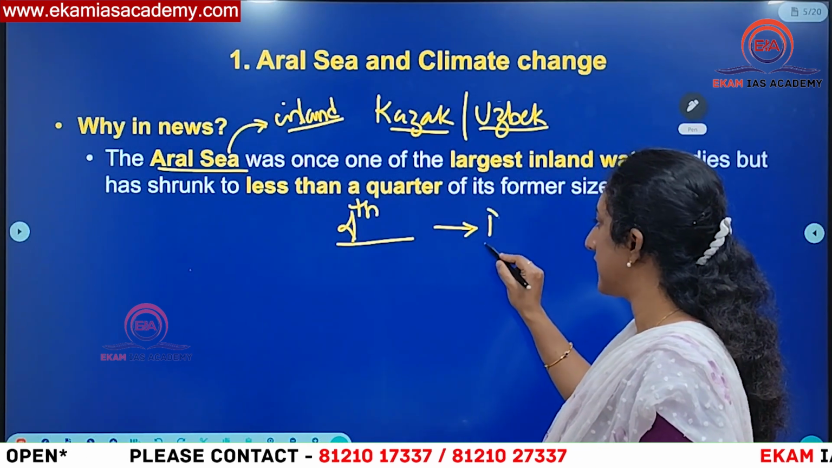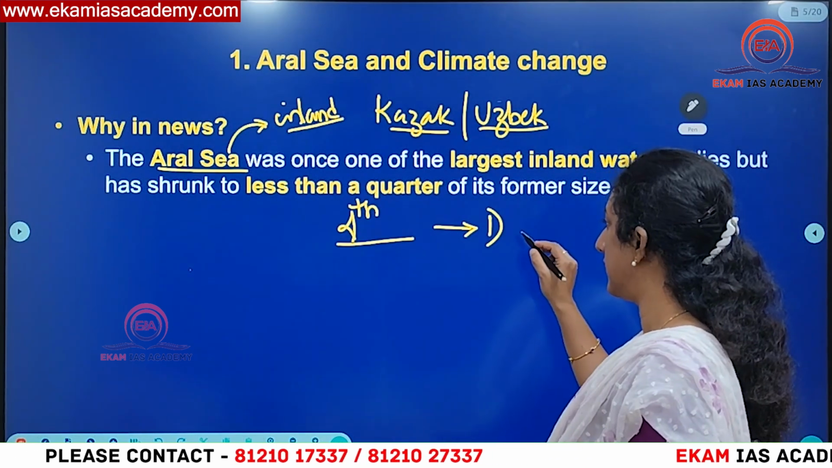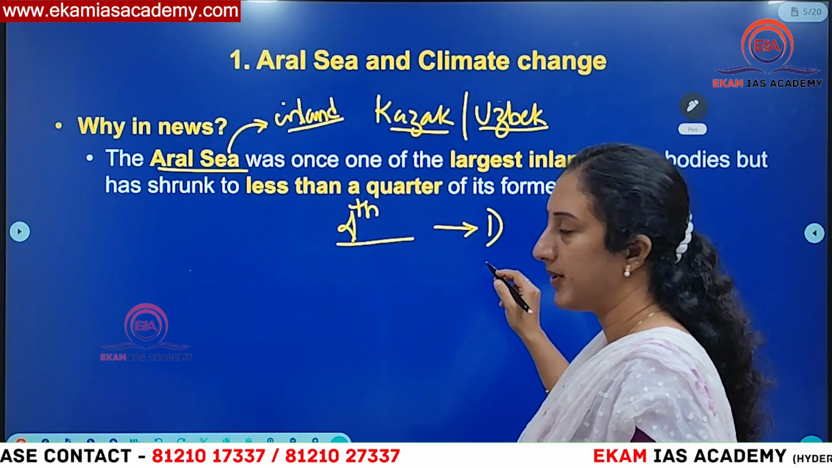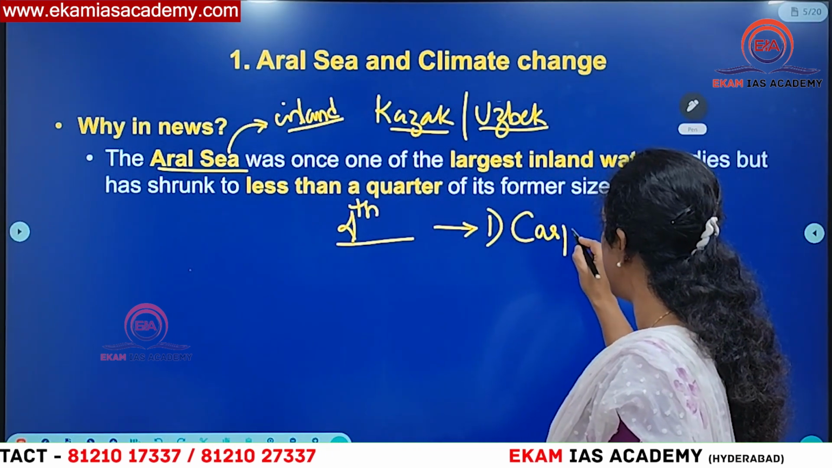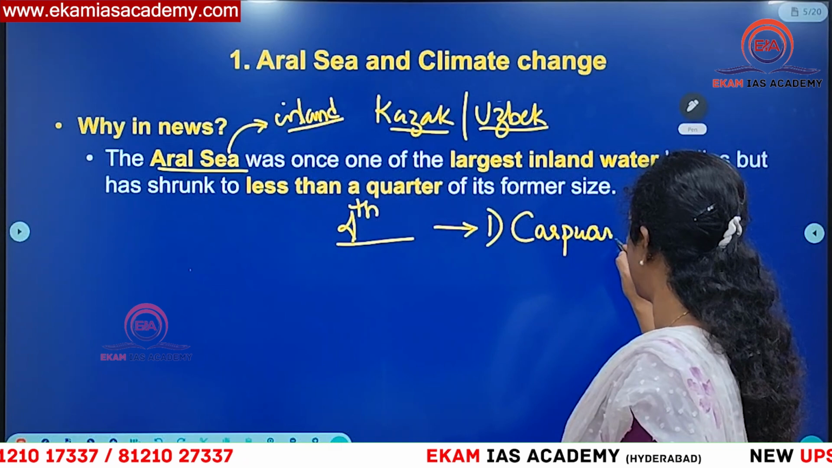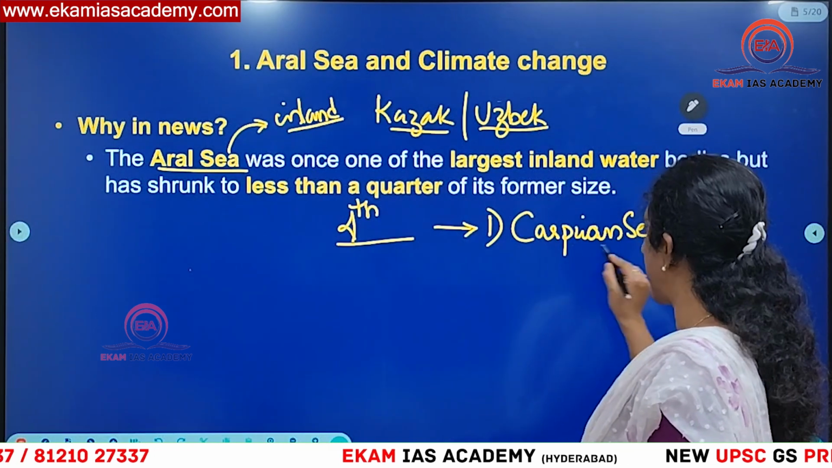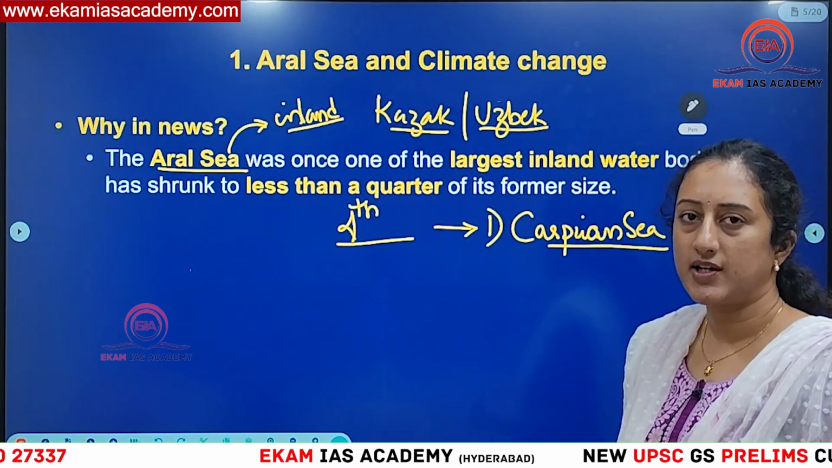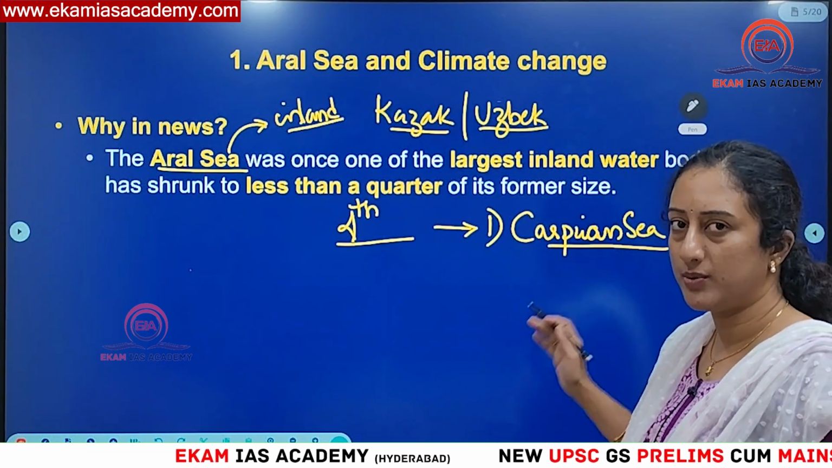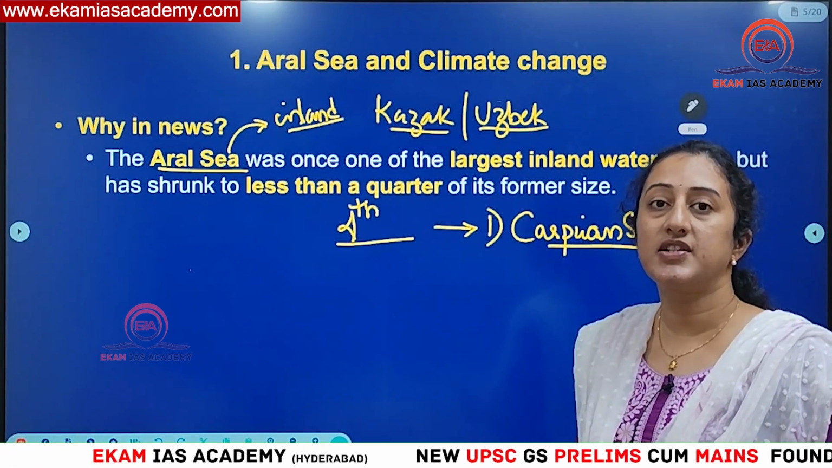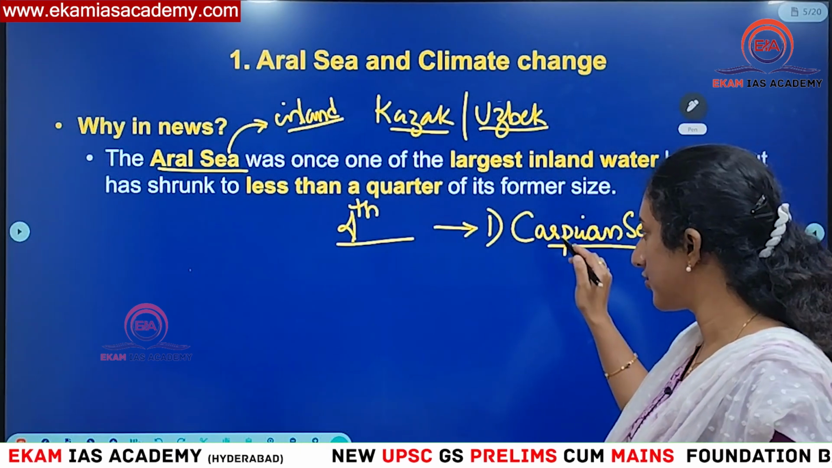The first largest inland water body in the world is, can you guess, the Caspian Sea. And you know, Caspian Sea is not a sea at all. It is just a lake because of its huge size. It appears like a sea, that is why it is named after a sea. But do remember, Caspian Sea is the largest lake in the world. It is not a sea at all.